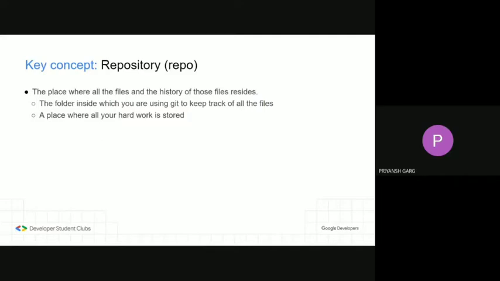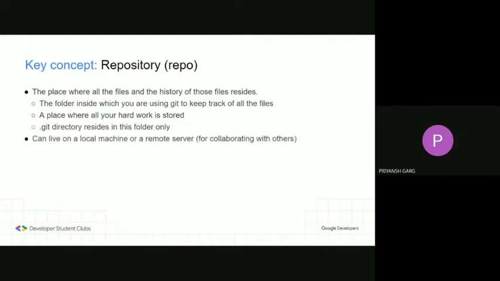And it is inside this folder only where the .git directory resides. You may also consider it as your main project directory. A repository can live on your local computer or on a remote server from where anyone whom you have given permission to can access it.